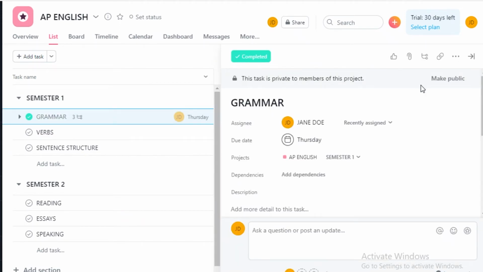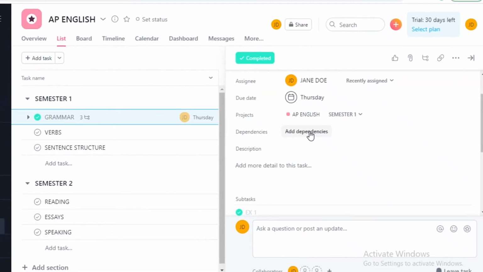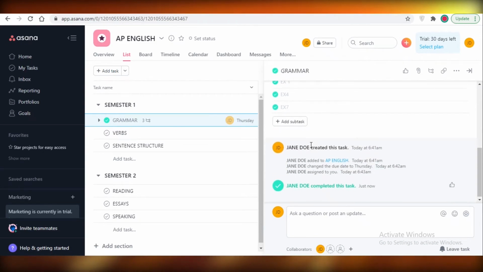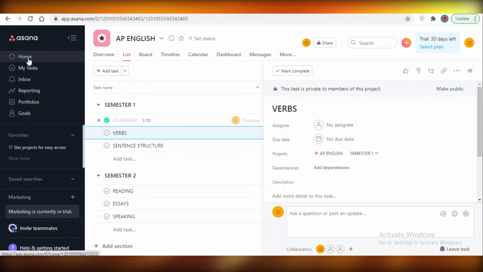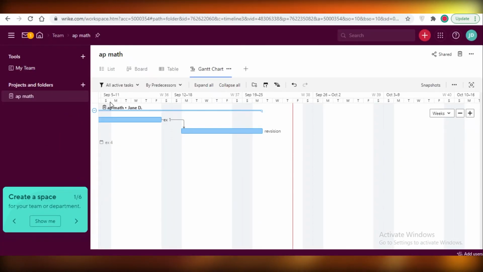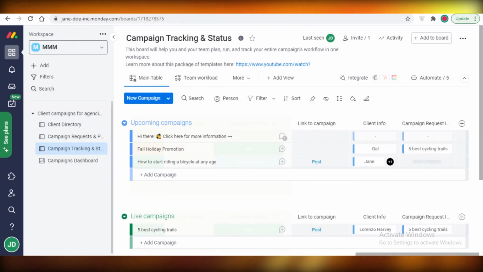The details of a task are going to be opened up on the right side over here. You can add dependencies on Asana as well, so that's a plus point for both Asana and Wrike. Monday.com cannot add any dependencies of this sort. Now for Asana, you can see on the left you have your my task section as well, and I really like this as well. That is something I wish that Wrike really had or implemented, a my task section that was just as functional as Asana and Monday have.